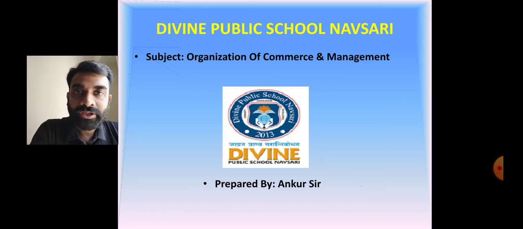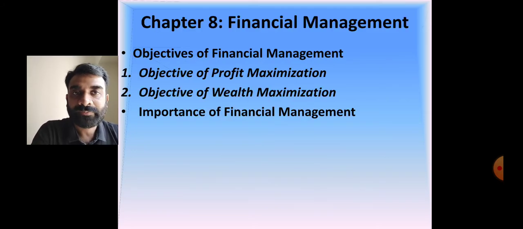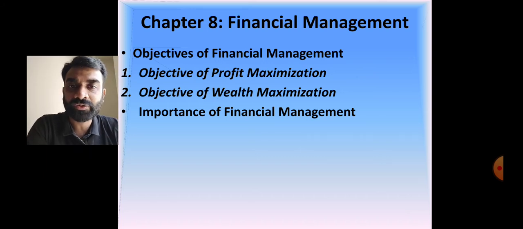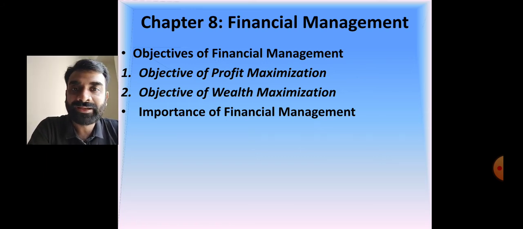I have already uploaded the first lecture of our chapter 8, that is financial management, the basic understanding and characteristics of financial management that we have done. Now the next topic is what are the objectives of financial management and what is the purpose that financial management serves in the company, in the organization. Mainly it is divided into two: objective of profit maximization and objective of wealth maximization. And another topic that I have covered is the importance of financial management.